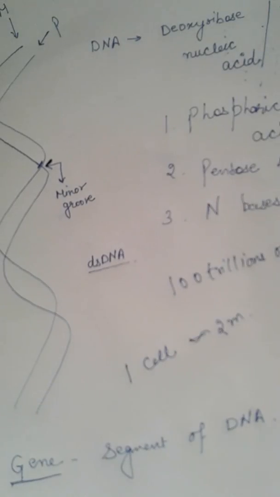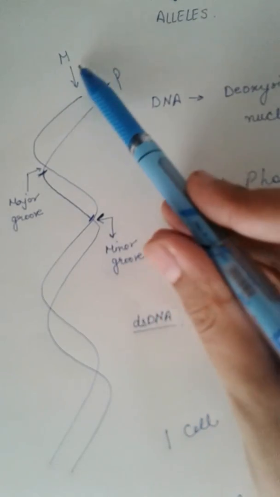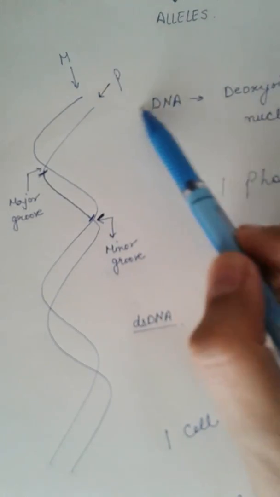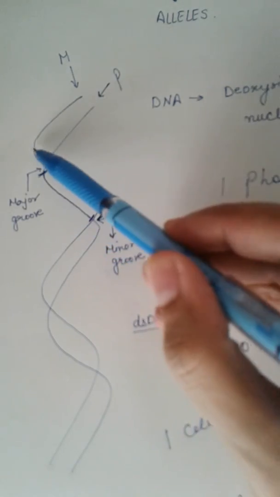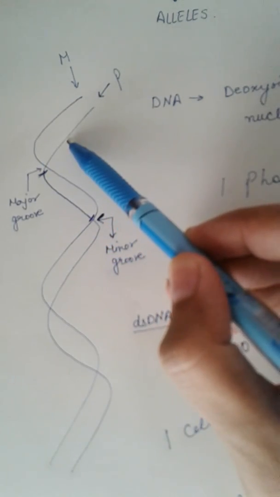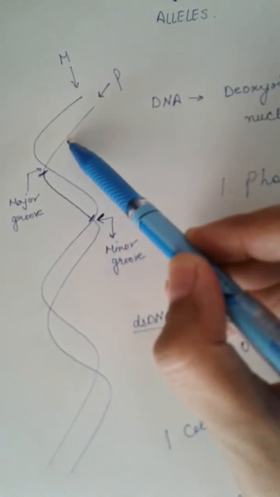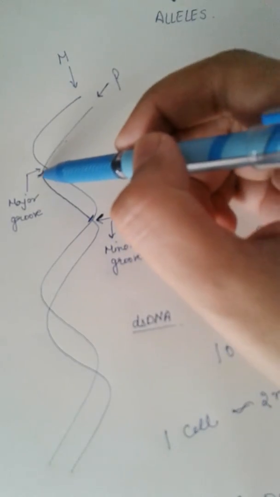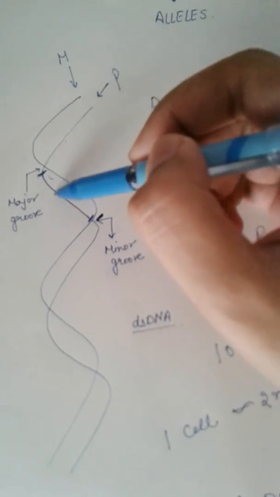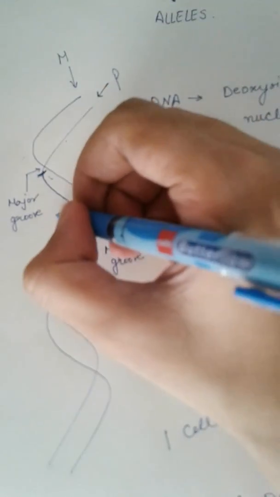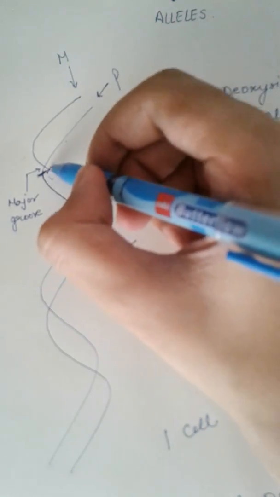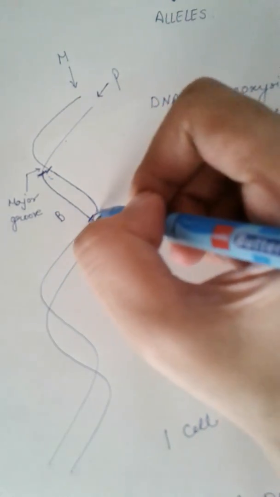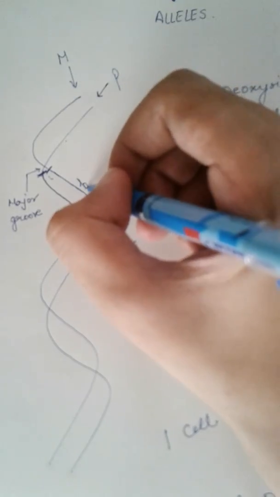We have discussed the DNA, like one strand we are getting from our mother, another strand we are getting from our father. When you talk about a double stranded DNA, you are talking about the two strands of DNA. Let's say this gene encodes for your eye color. Let's say this segment of your gene encodes for the black eye color, and the adjacent gene is encoding for your eye color, that is your blue eye color.